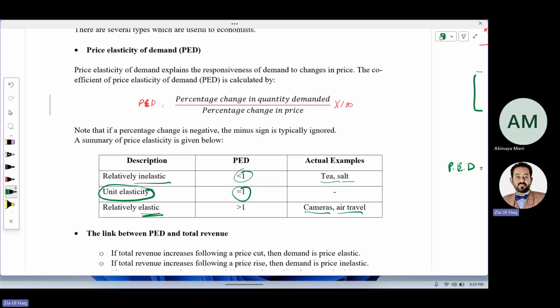Elastic means a small change in price will make a big change in demand. Inelastic means a big change in price creates only a small change in demand. Demand is not affected.